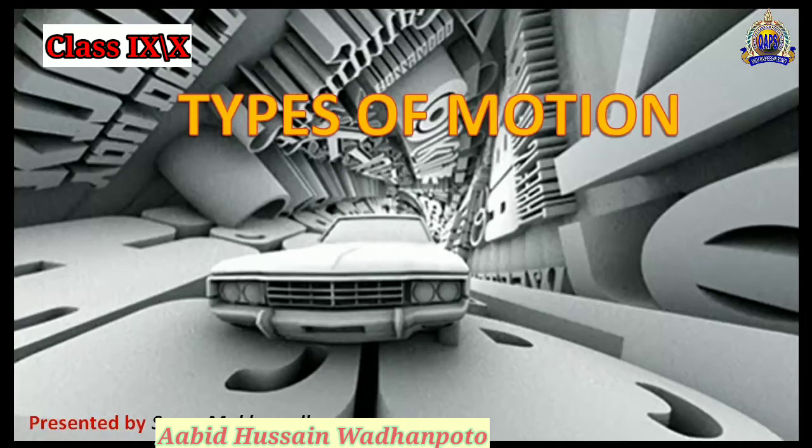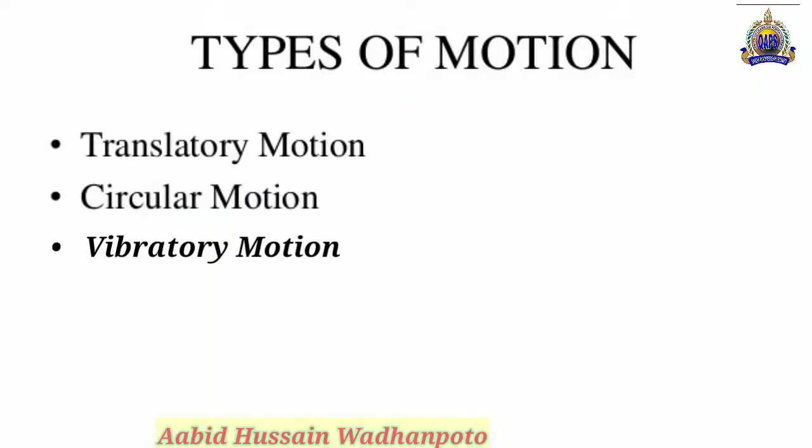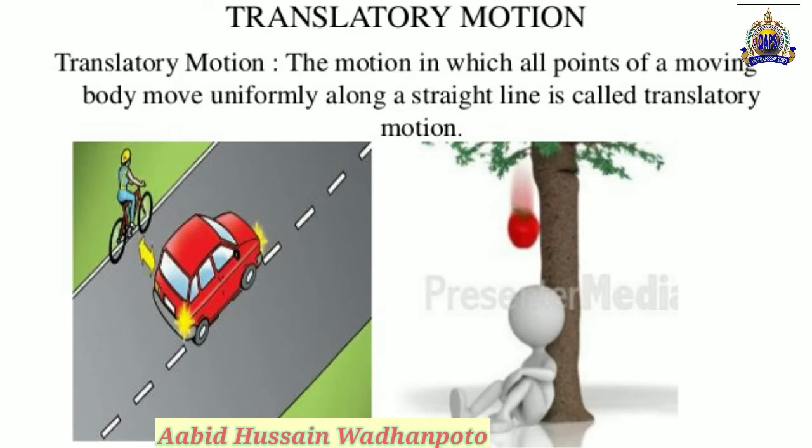Actually, there are three types of motion which are given in front of you here on the screen. From them, one is the translatory motion, the second one is the circular motion, and the third one is the vibratory motion. And here we will discuss the translatory motion. What is the translatory motion?